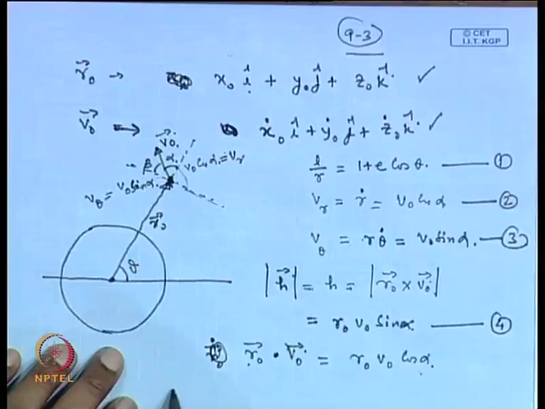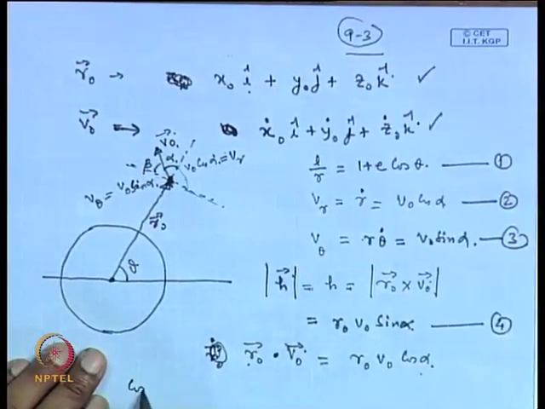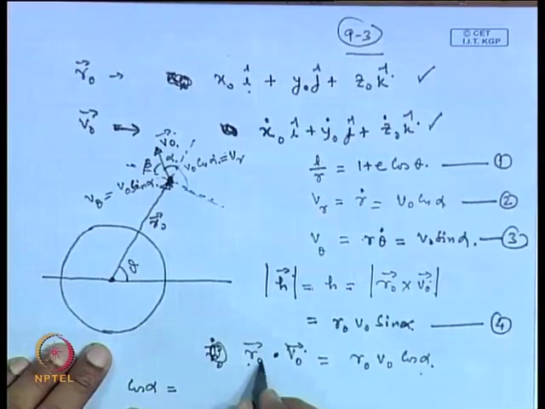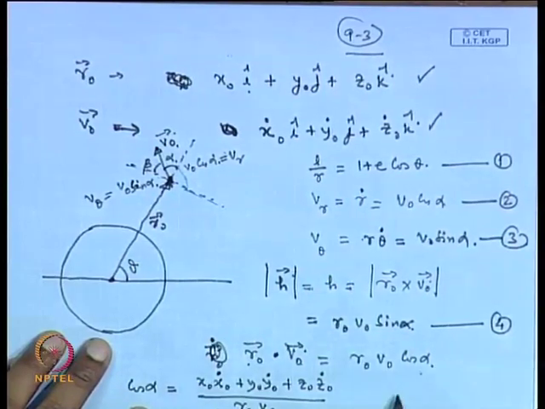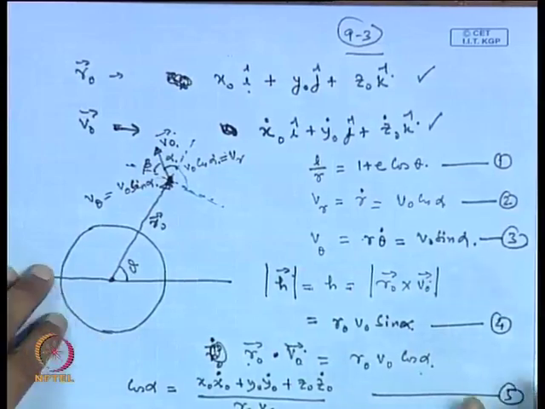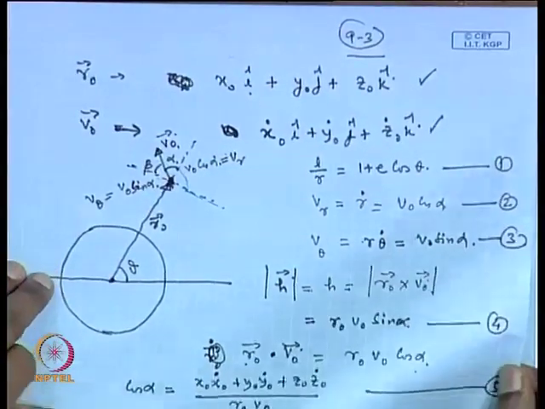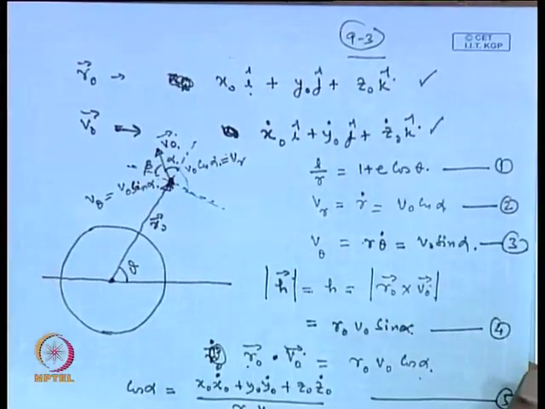From this equation, cos alpha is equal to the dot product r 0 dot v 0, which is x 0 times x dot 0 plus y 0 times y dot 0 plus z 0 times z dot 0, divided by r 0 v 0, and this is our equation number 5. So, these are the preliminaries that we are building to solve the equations further.